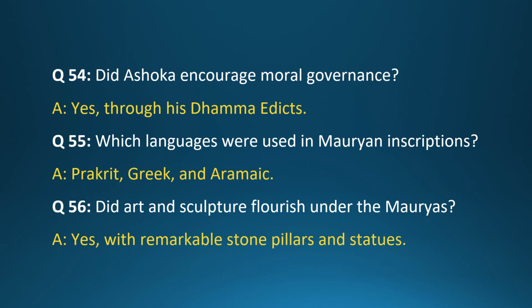Question 54. Did Ashoka encourage moral governance? Answer: Yes, through his Dhamma edicts. Question 55. Which languages were used in Mauryan inscriptions? Answer: Prakrit, Greek, and Aramaic. Question 56. Did art and sculpture flourish under the Mauryas? Answer: Yes, with remarkable stone pillars and statues.